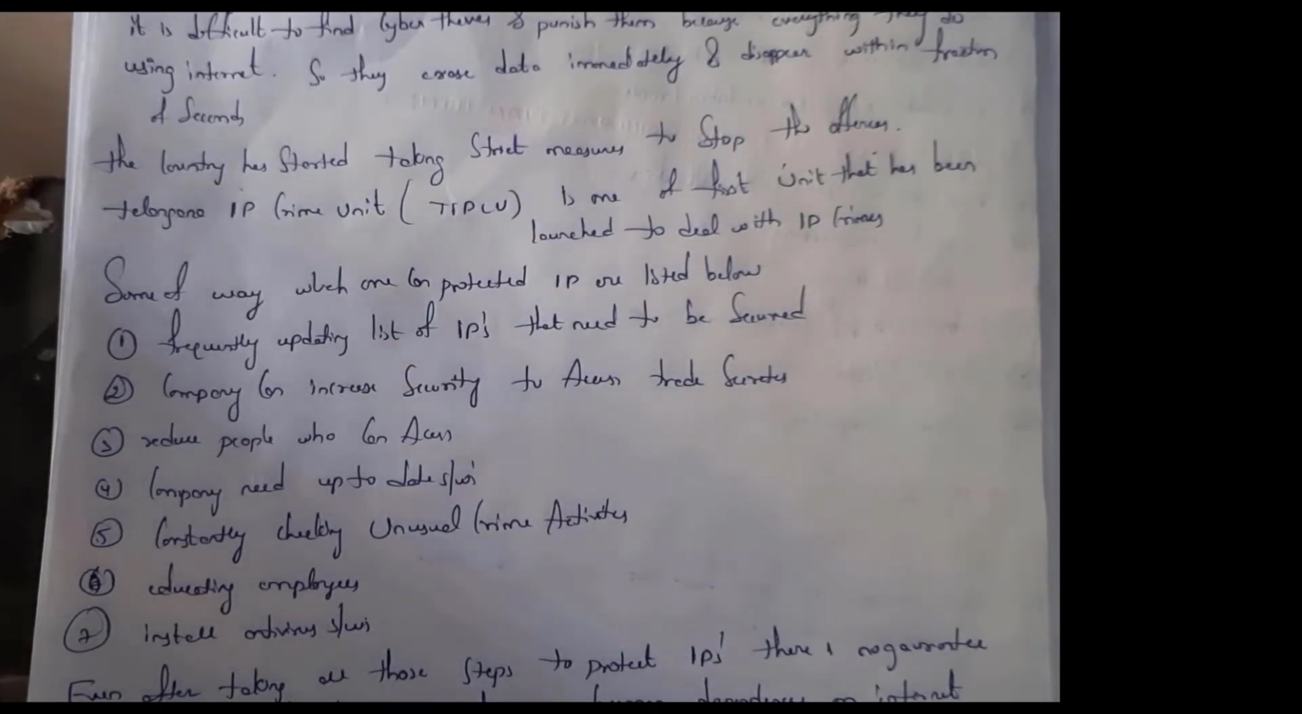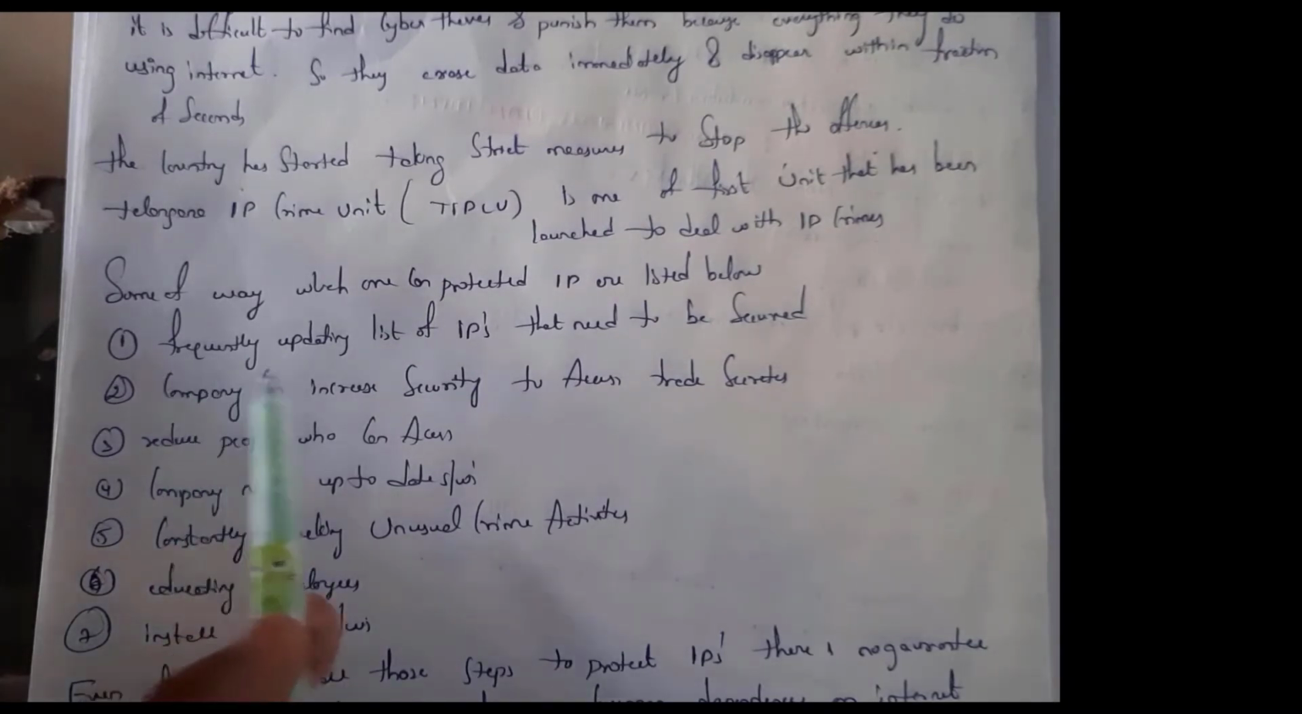Following are some of the ways we can protect our intellectual property. They are: frequently update the list of intellectual properties that need to be secured. Always keep updating the intellectual properties. Next, the company can increase security to access trade secrets. That is, don't give access to all the employees in the company. Give only limited access to the employees. Third, reduce the people who can access. As I said before, don't give access to all the employees. Give access to limited people.